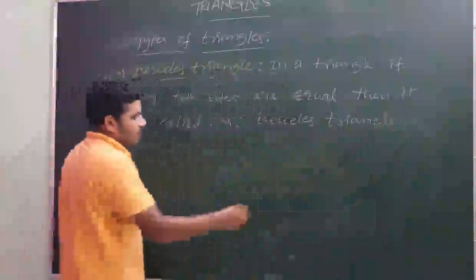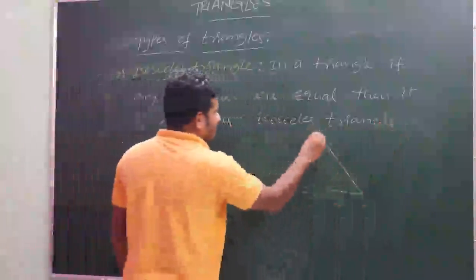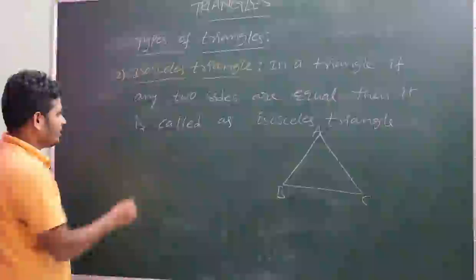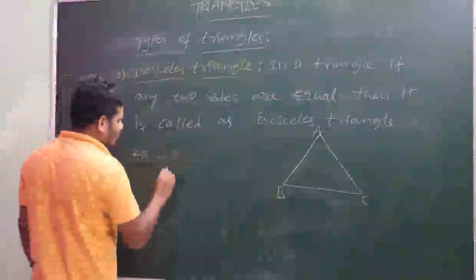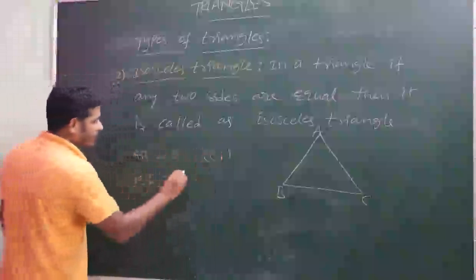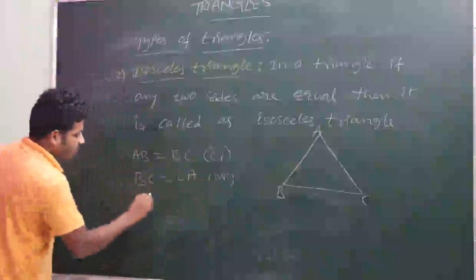So means, for example, if you consider this triangle ABC, so any two sides should be equal. Either AB is equals to BC or BC is equals to CA or CA is equals to AB.